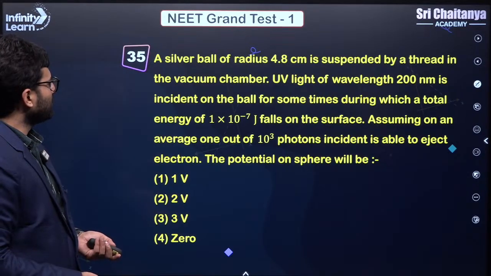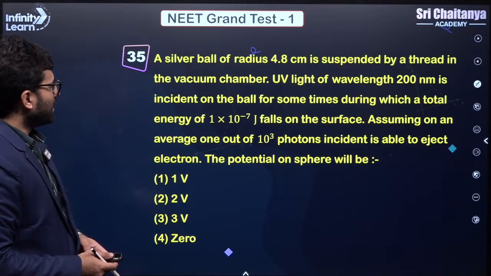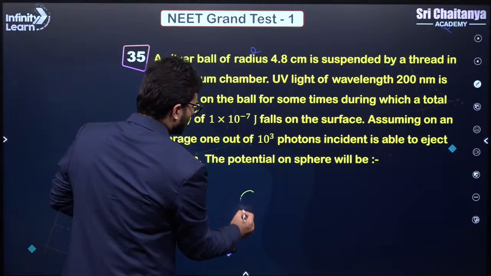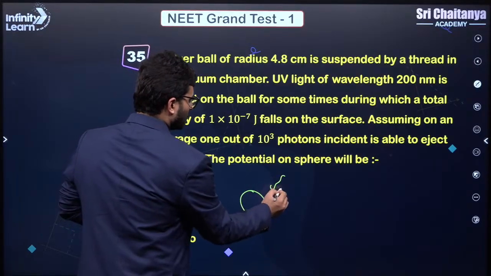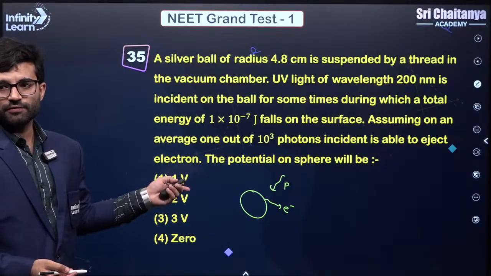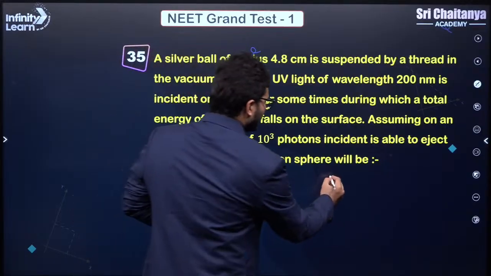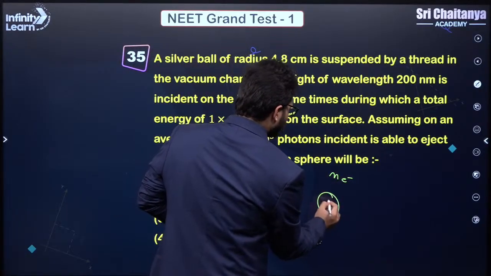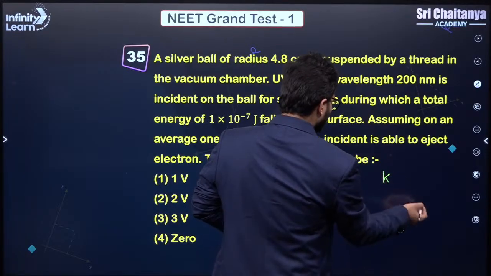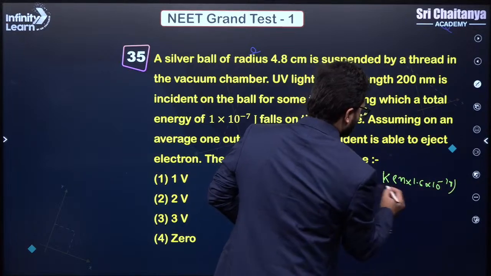Next, a silver ball of radius 4.8 is suspended by a thread, UV light of wavelength is incident on it. So basically what you have to do here is, this is the sphere, photon is coming and it is emitting electrons. Because of the emission of electrons, this sphere is getting a charge. So first you have to calculate how many electrons are emitted. Let's say n electrons are emitted, then this sphere will get a charge of plus n, and the potential would be kq, which is n into 1.6 into 10 to the power minus 19 coulombs divided by radius.